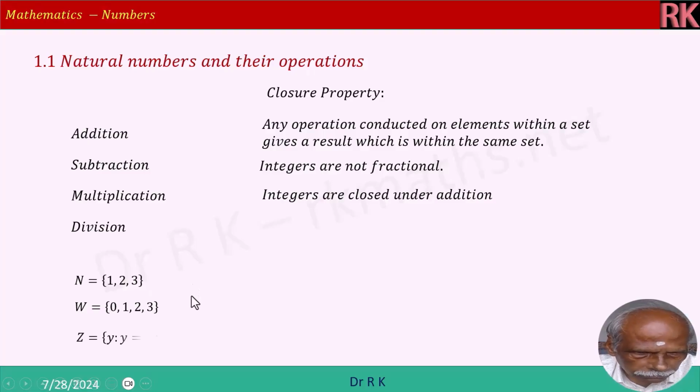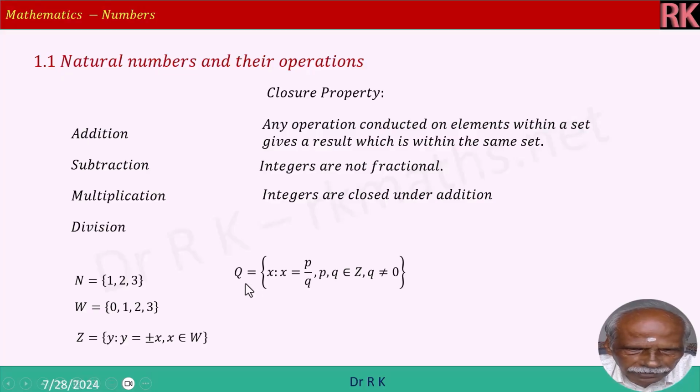Therefore, it goes on. Z is equal to y such that y is equal to plus or minus x, where x is an element of whole number. This is set builder form. The set Z is defined in set builder form here. Here I have represented as a list here. Only 1, 2, 3 is included. If I want to add all other numbers, then I can put a comma and put 3 dots.